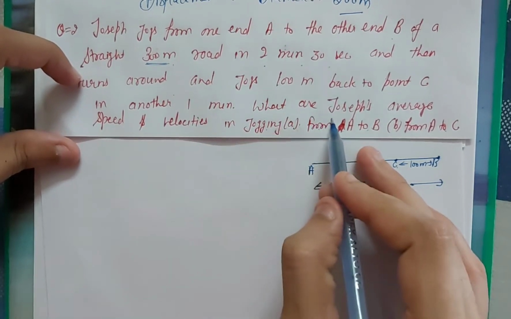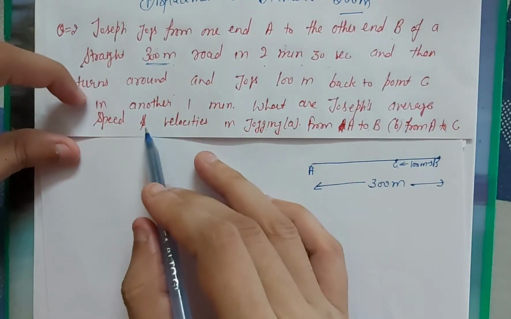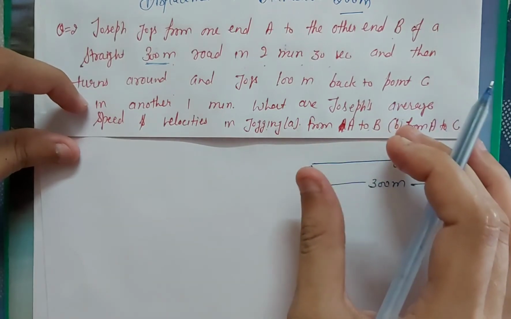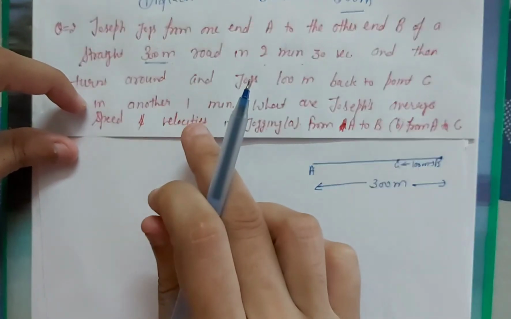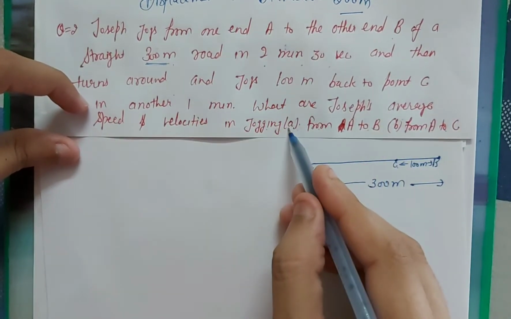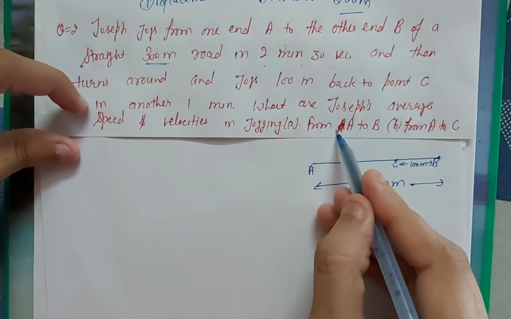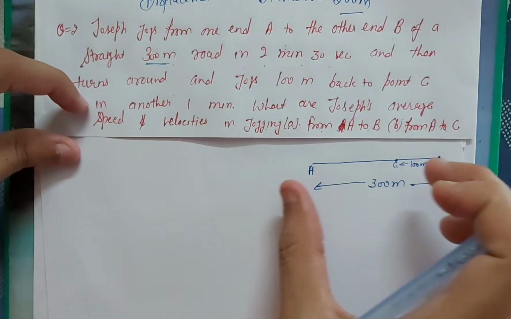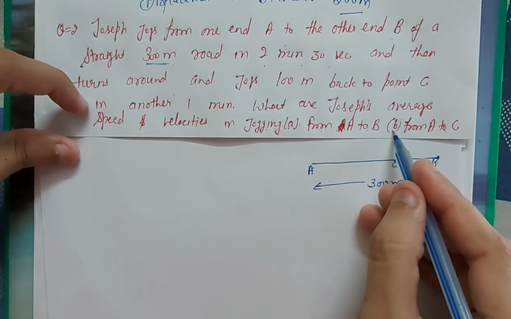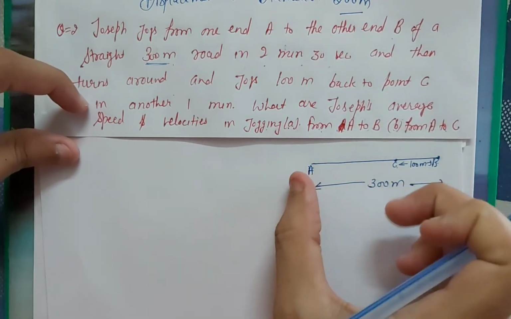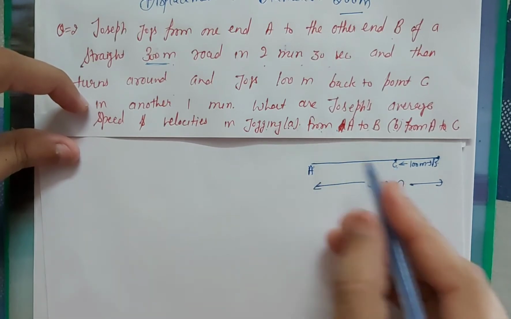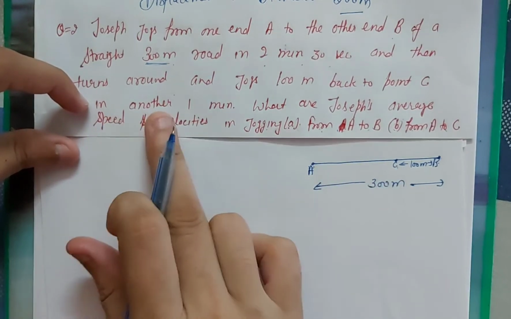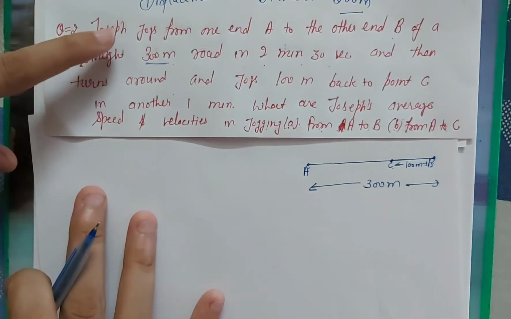So what are Joseph's average speed and average velocity? We have to find out average speed and average velocity. First we have to find out from A to B: what is the average speed and what is the average velocity? And second we have to find out A to C, this point to this point, what is the average speed and what is the average velocity.